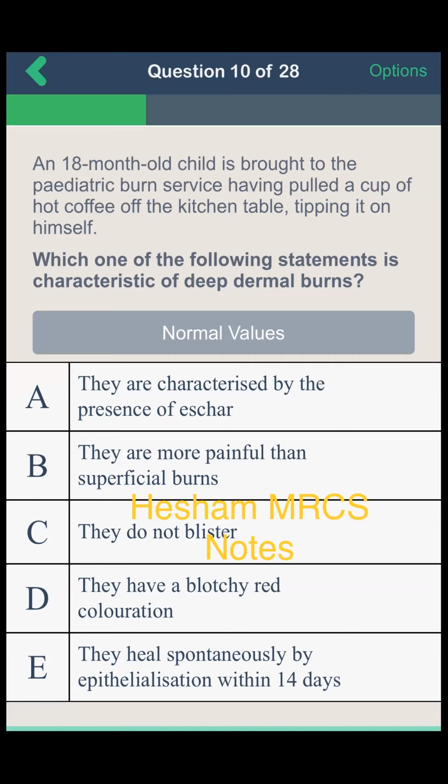An 18-month-old child is brought to the pediatric burn service having pulled a cup of hot coffee off the kitchen table, tipping it on himself. Which one of the following statements is characteristic of deep dermal burns? They are characterized by presence of eschar. They are more painful than superficial burns. They do not blister. They have a blotchy red coloration. They heal spontaneously by themselves within 14 days. Option A, they are characterized by presence of eschar.